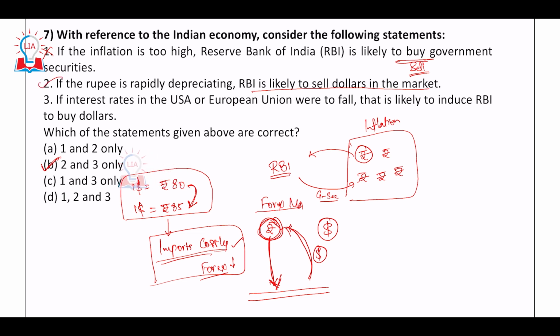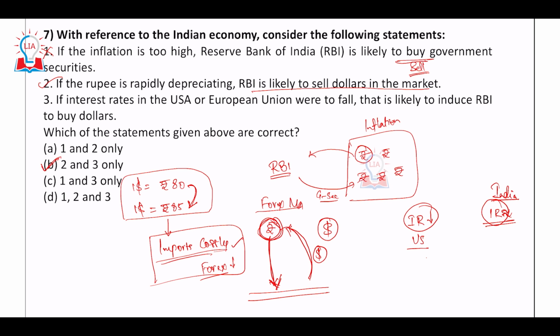Third statement, if interest rates in USA or European Union were to fall, so basically interest rates are falling. Where is it falling? In US. How would the interest rates in India be? They are not saying anything about the interest rates in India. Let's say it is the same in India. Relatively, which one is more? Relatively, now Indian interest rates look better.